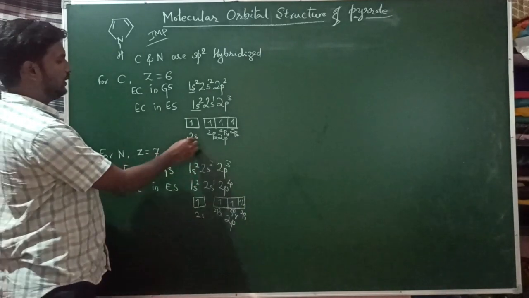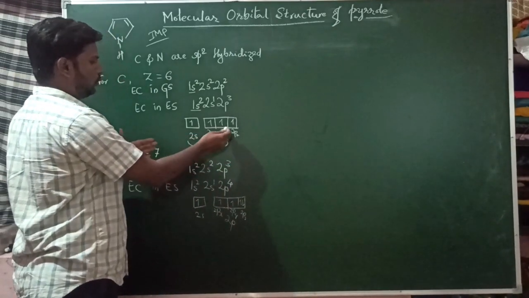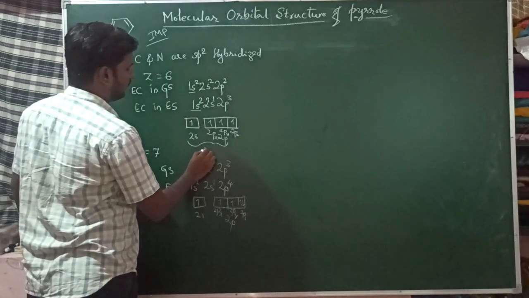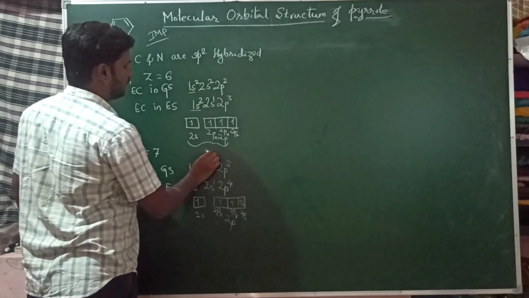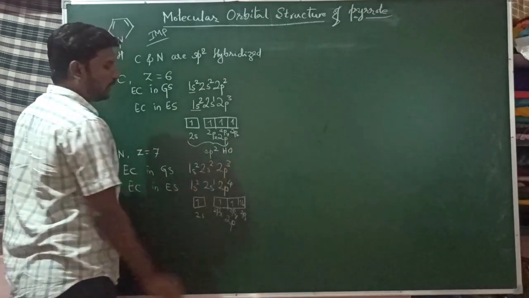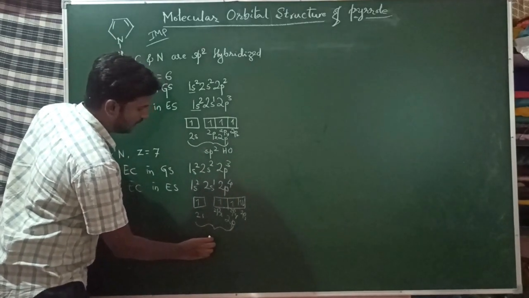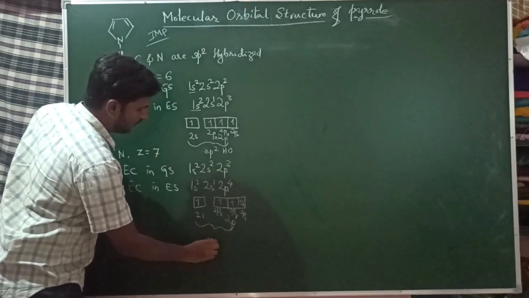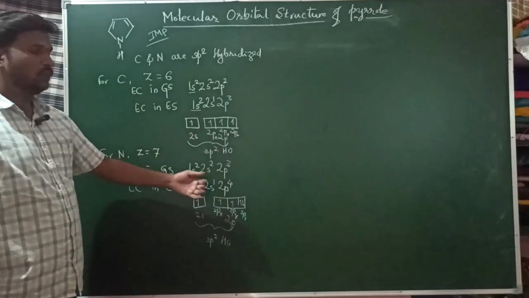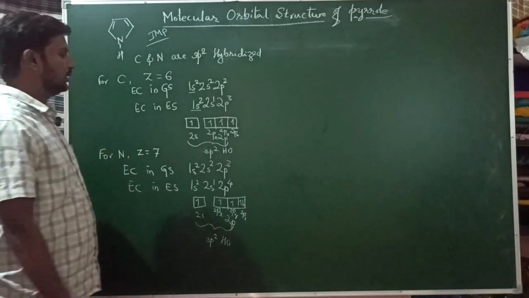Here, two of the 2p orbitals, 2px and 2py, and the 2s orbital are involved in the hybridization. These three will involve in sp2 hybridization and become sp2 hybrid orbitals. Here also the same thing happens, one 2s and two 2p orbitals become sp2 hybrid orbitals. In both carbon and nitrogen there is one orbital which does not undergo hybridization, that is 2pz.